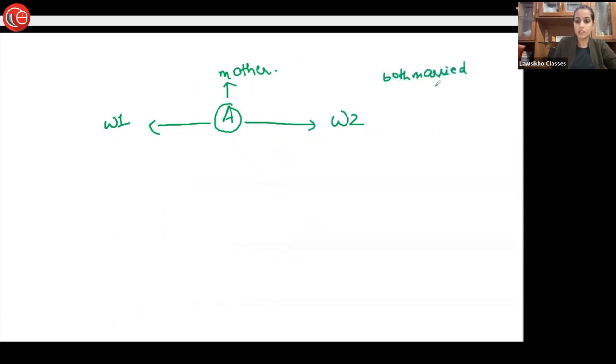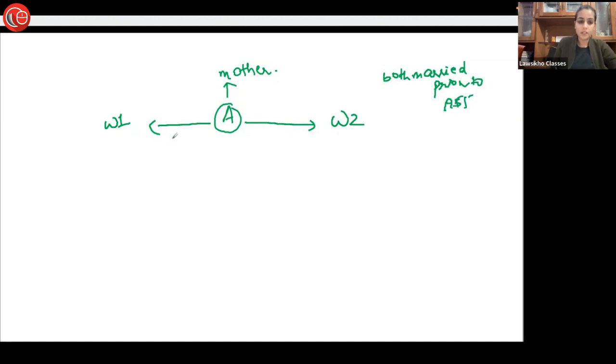Now let's understand again. Let's say we have the propositus. We have his mother. We have his widow 1. We have widow 2. Both married prior to 1955.